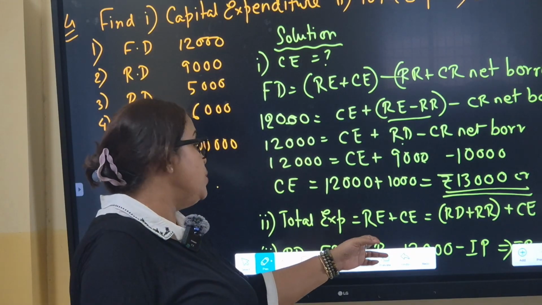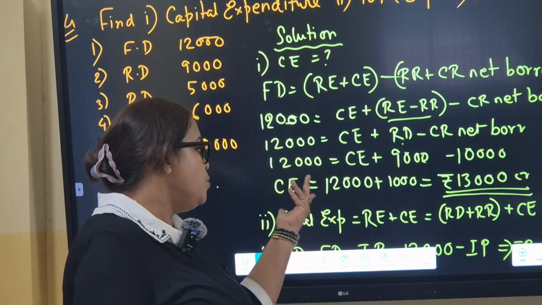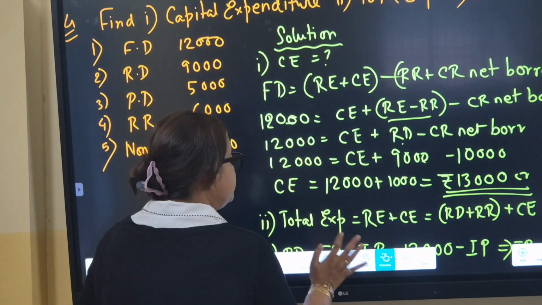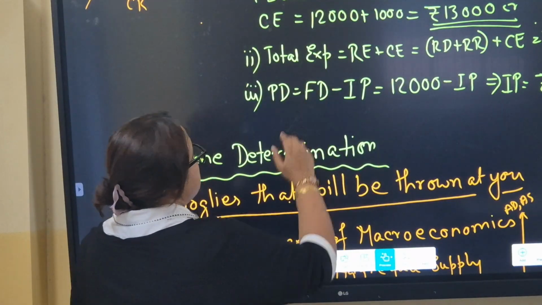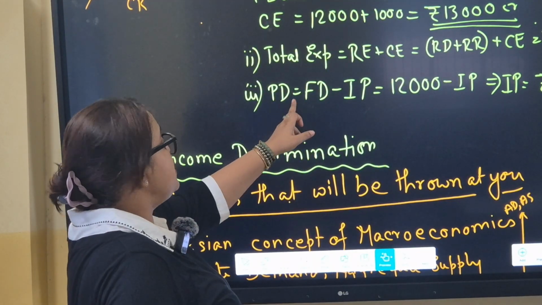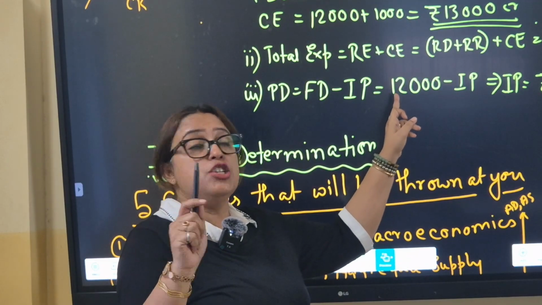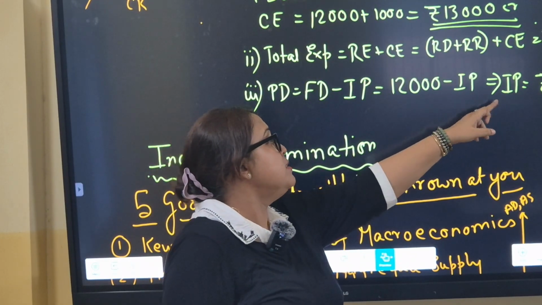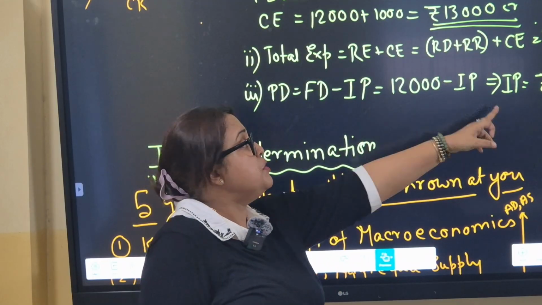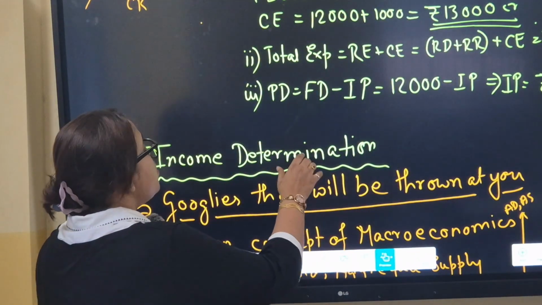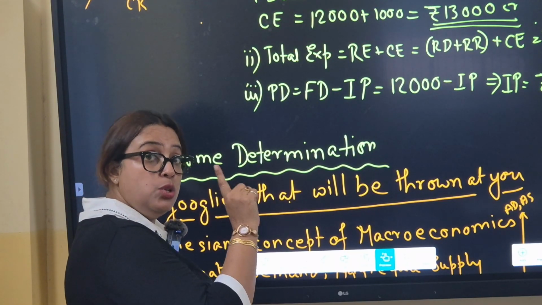Total expenditure is revenue expenditure plus capital expenditure. Already we have gotten capital expenditure, so add revenue expenditure to it. And last, primary deficit is equal to FD minus IP, that is, fiscal deficit minus interest payment. They have asked for interest payment because primary deficit is already given. So that is my interest payment. Please pause for some time on this. Make a pause and then note down the numerical.